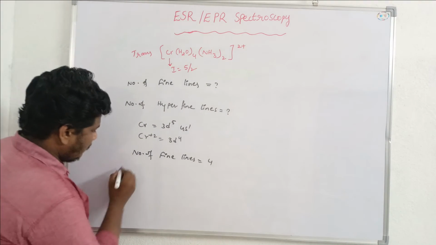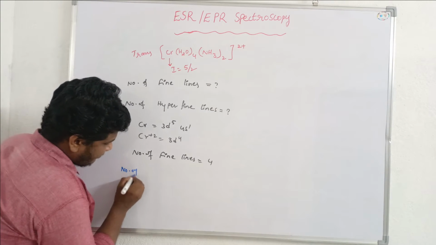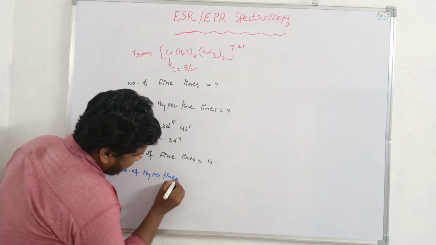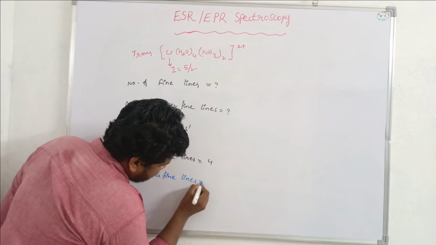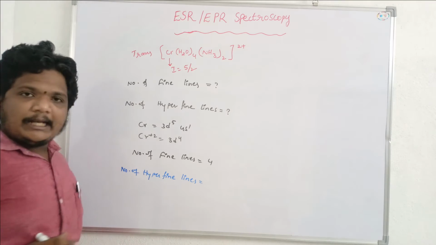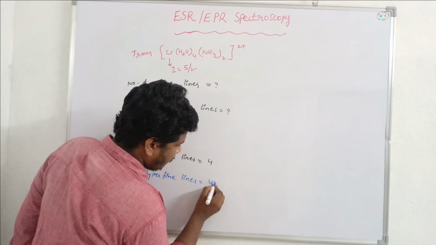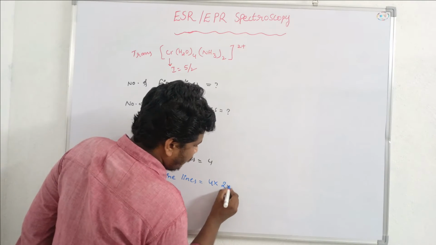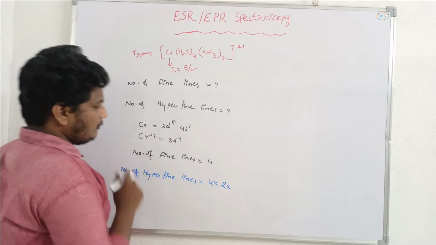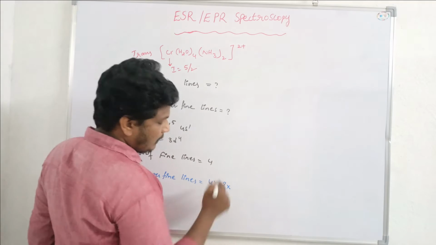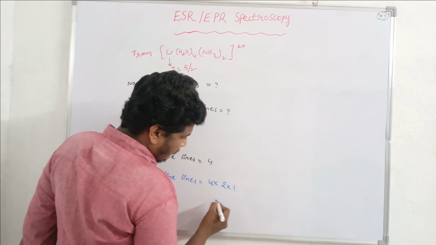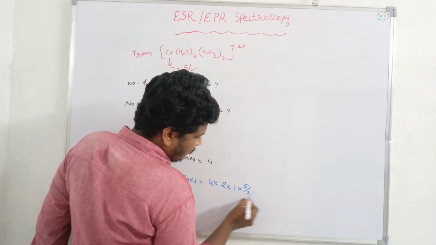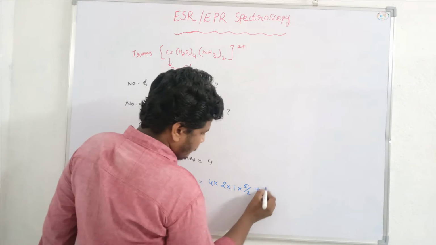Now let us see the number of hyperfine lines. The number of hyperfine lines is equal to the number of fine lines, that is 4, into 2nI plus 1, where n is equal to 1 since there is only one metal ion, and I is equal to 5/2.